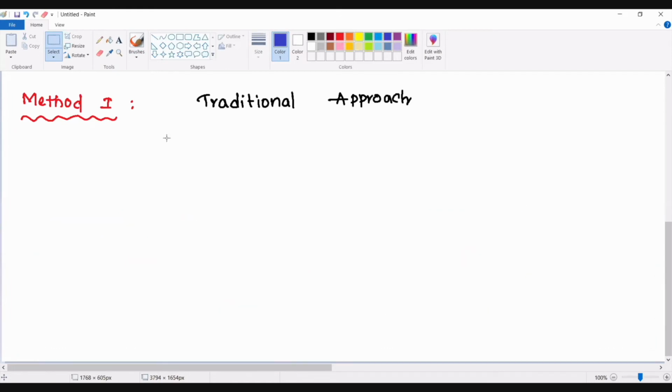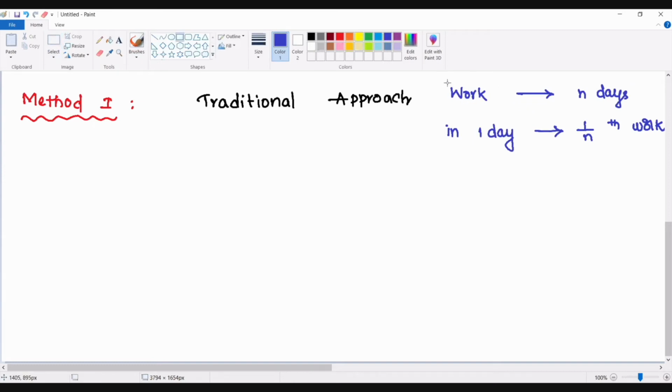That's the point which I want to make. So this is the point which I use in solving the questions by using the conventional approach.